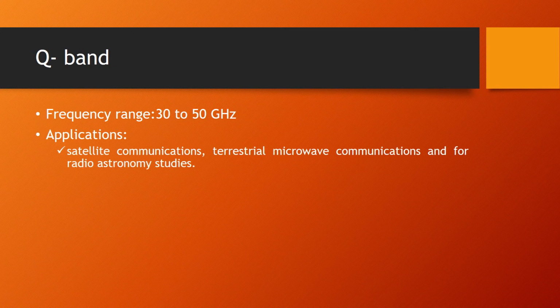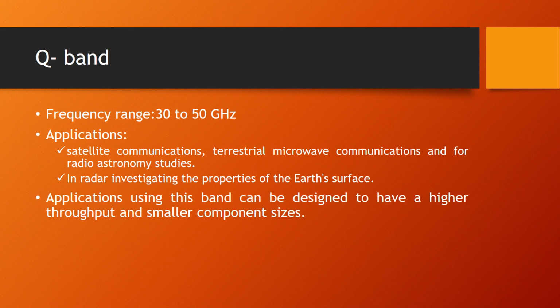The next band is the Q band. The frequency range of this Q band is from 30 GHz to 50 GHz. It is used in applications such as satellite communications, terrestrial microwave communication as well as radio astronomy studies. It is used in radars for investigating the properties of the Earth's surface. The applications which are using this Q band are designed to have high throughput, and the size of the components used in those applications will be very small.